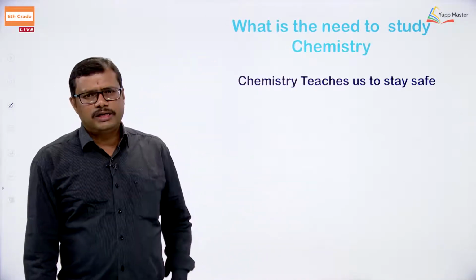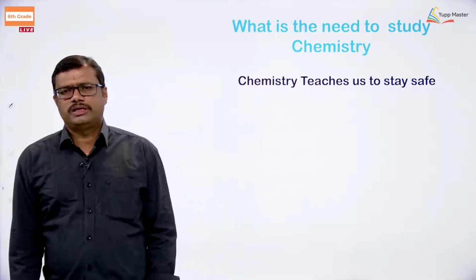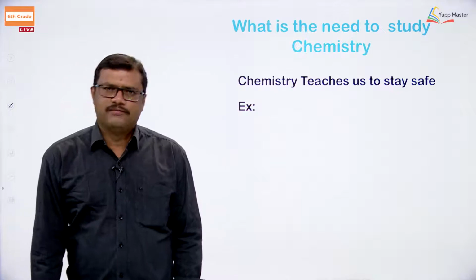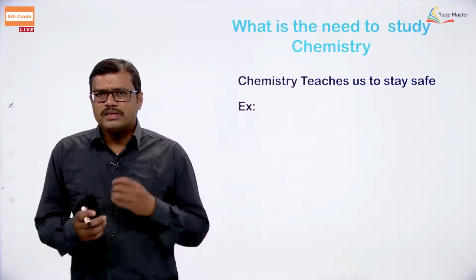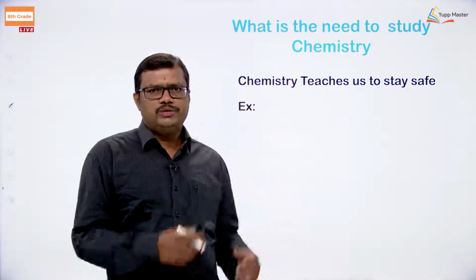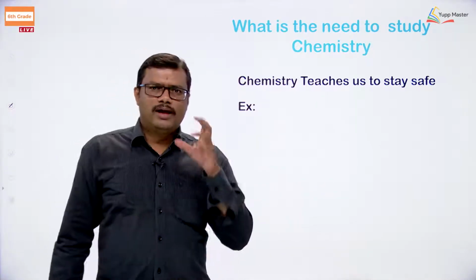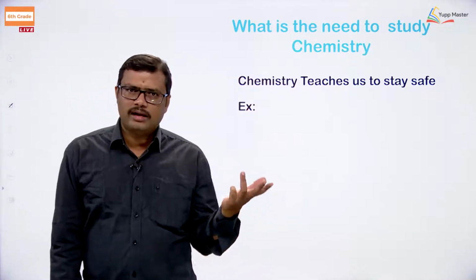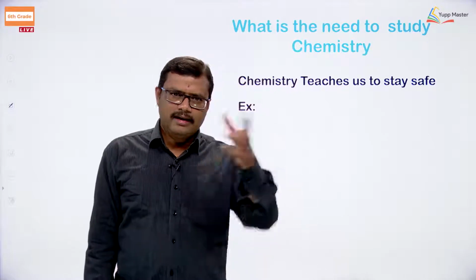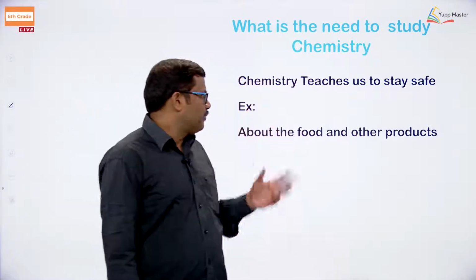So chemistry not only teaches useful skills, but also it will teach us to stay safe. How to stay safe? Nowadays everybody is wearing masks, everybody is using sanitizer. As soon as you touch something, you have to sanitize your hand with the sanitizer. What are the components present in the sanitizer? It's a chemical compound, alcohol based sanitizers, right? Alcohol is a chemical compound. So it is giving us the safety, okay.